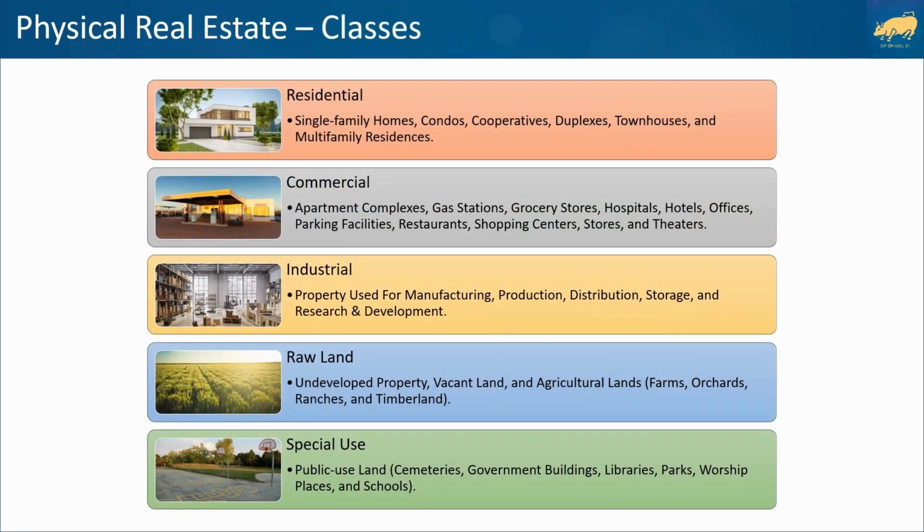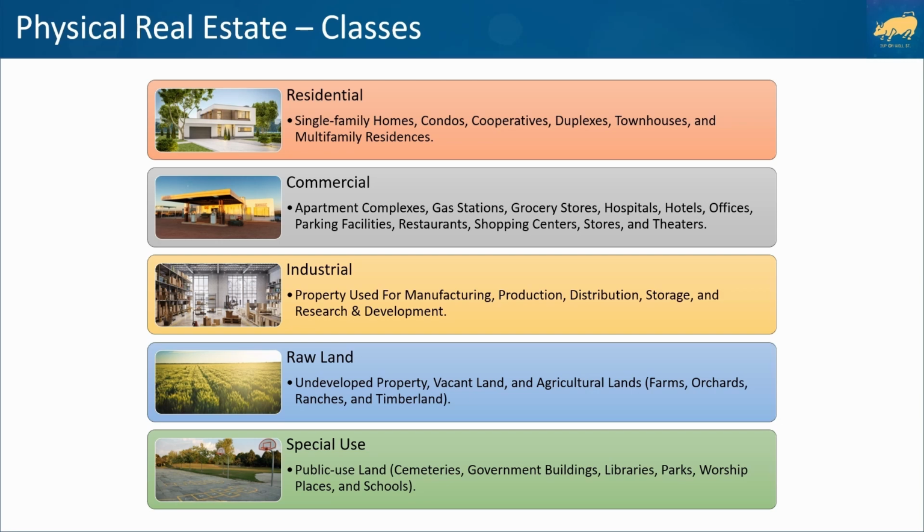Physical real estate assets fall into 5 buckets. Residential real estate includes single-family homes, condos, cooperatives, duplexes, townhouses, and multifamily residences. Commercial real estate includes apartment complexes, gas stations, grocery stores, hospitals, hotels, offices, parking facilities, restaurants, shopping centers, stores, and theaters. Industrial real estate includes property used for manufacturing, production, distribution, storage, and research and development.